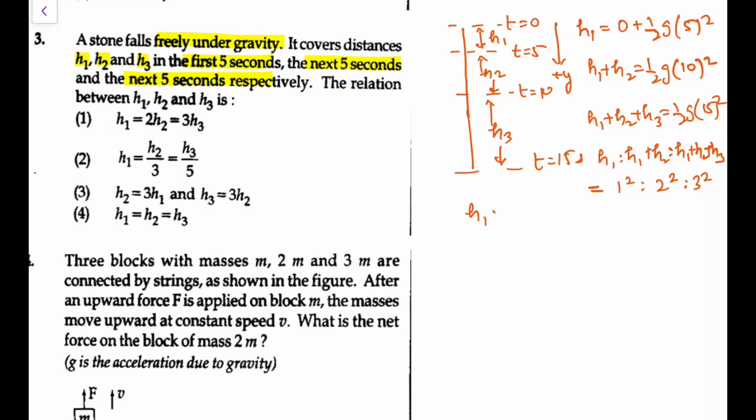And if you solve it from here, h1 is to h2 is to h3 will come out as 1 square is to 2 square minus 1 square is to 3 square minus 2 square, that comes out as 1 is to 3 is to 5. Most of you actually remember this. So h2 is thrice h1 and h3 is 5 times h1. So option 2 is the most appropriate that you can tick here.